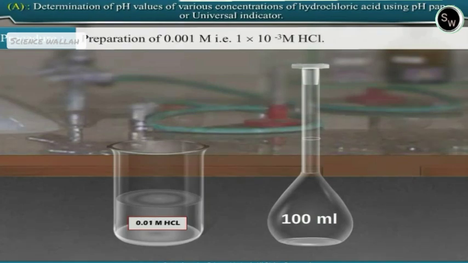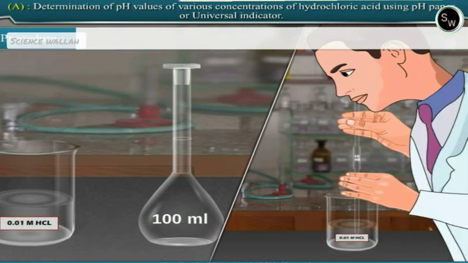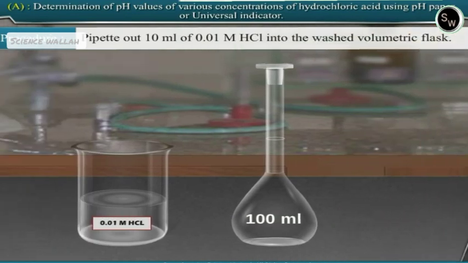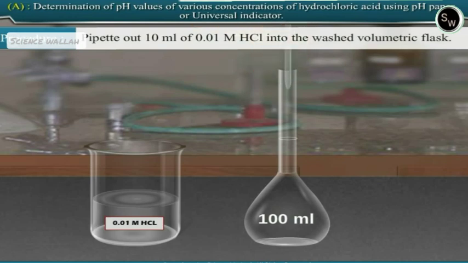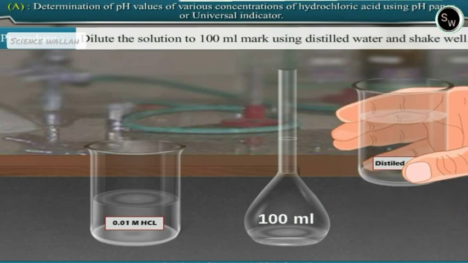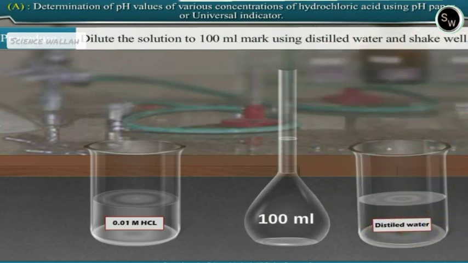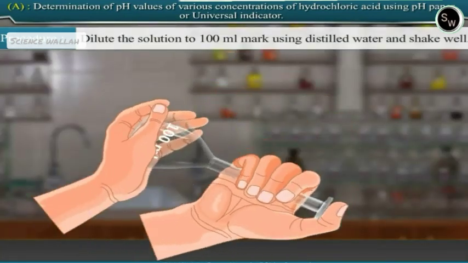Preparation of 0.001 molar, that is 1 multiplied by 10 raised to minus 3 molar hydrochloric acid. Pipette out 10 ml of 0.01 molar hydrochloric acid solution into the washed volumetric flask. Dilute the solution to 100 ml mark using distilled water and shake well.